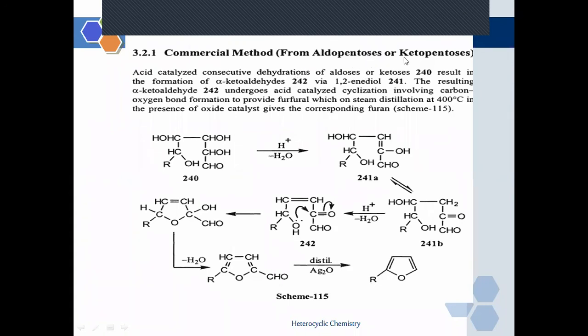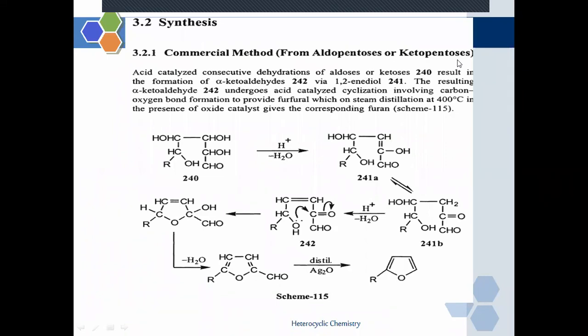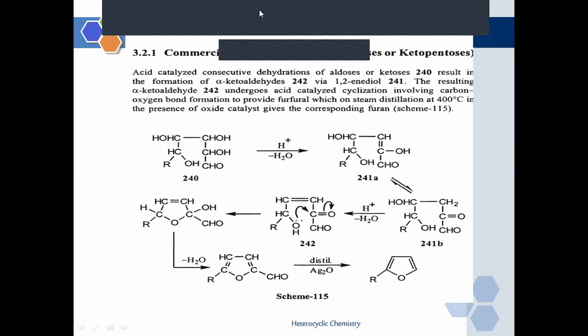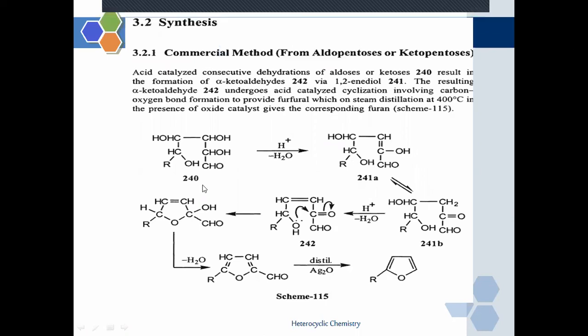from aldopentoses or ketopentoses. What are aldopentoses and ketopentoses? Pentoses are 5-carbon compounds. Aldopentoses contain an aldehyde as a functional group, and ketopentoses contain a ketone as a functional group.